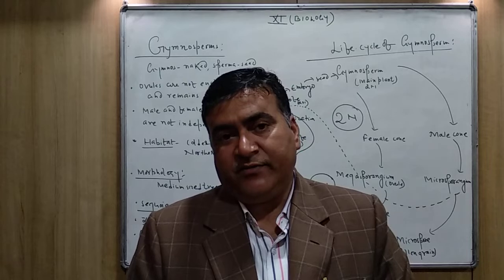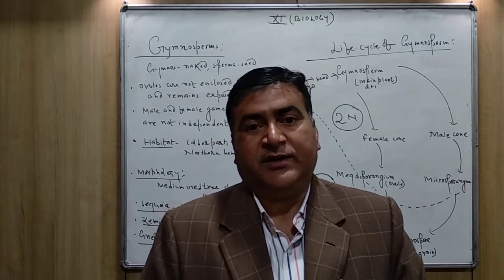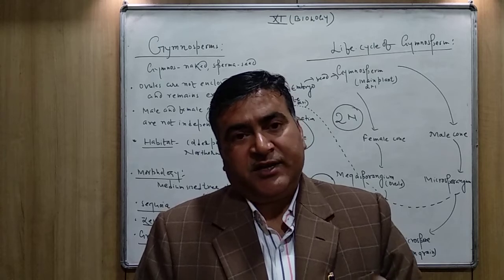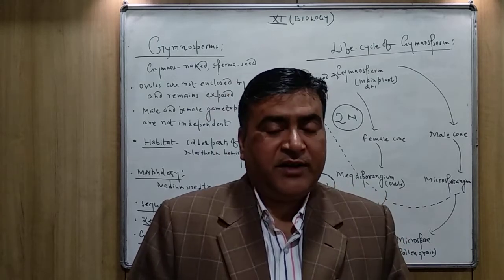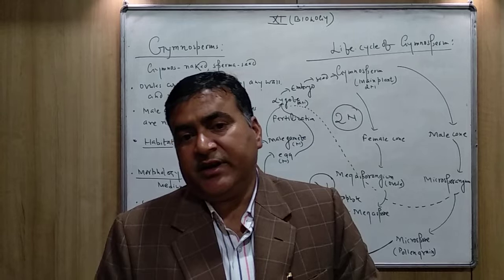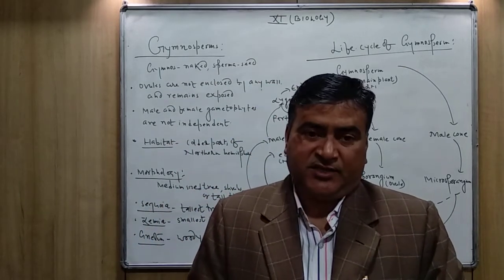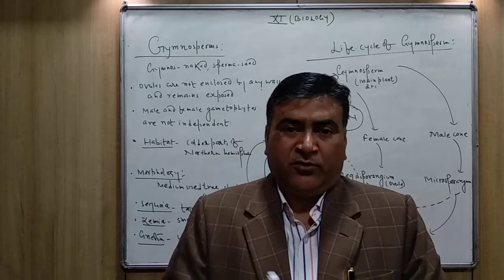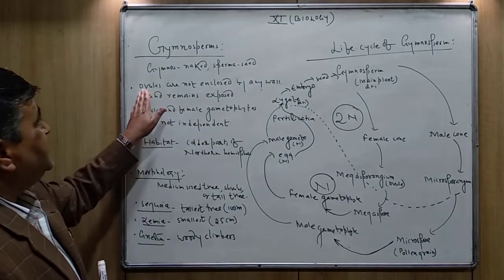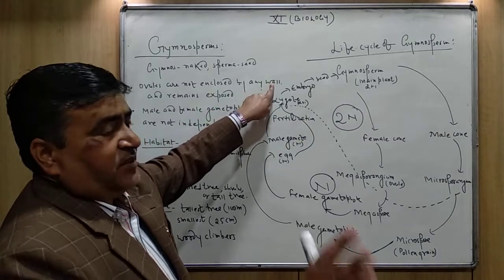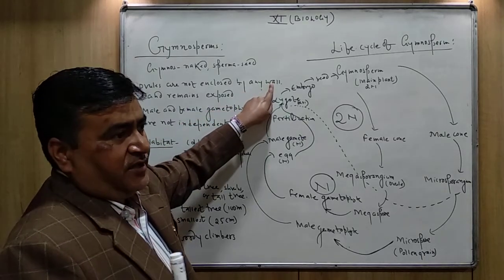So don't get confused regarding the ovule and seed. Both are same. Ovule is said before the fertilization, and after fertilization the ovule is converted into the seed. So here I have written ovules are not enclosed by any wall. Any wall means the fruits are absent.